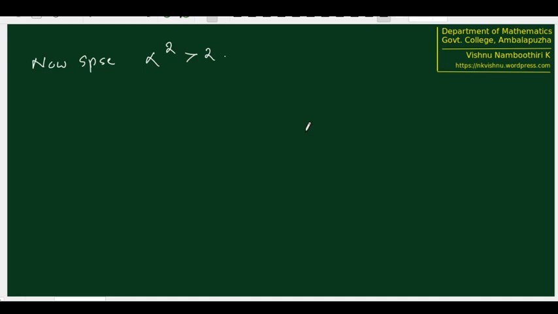In this case, we are assuming that alpha square is definitely greater than 2. So we cannot prove that alpha is not an upper bound, because the set consists of only elements t such that t square is less than 2. Therefore, definitely alpha is going to be an upper bound.